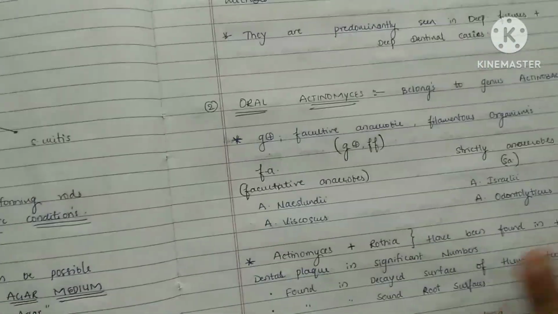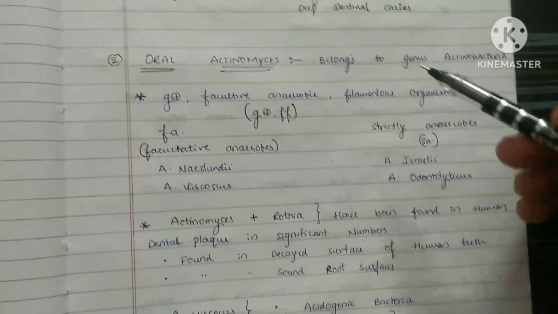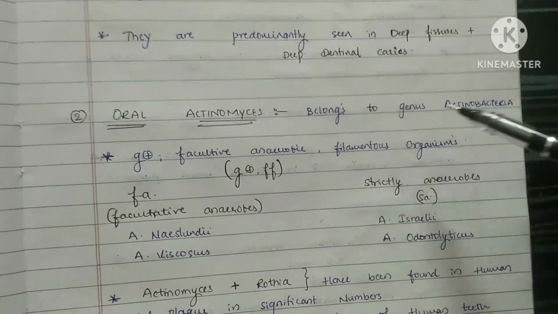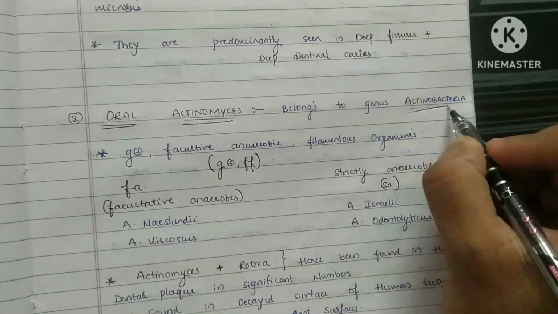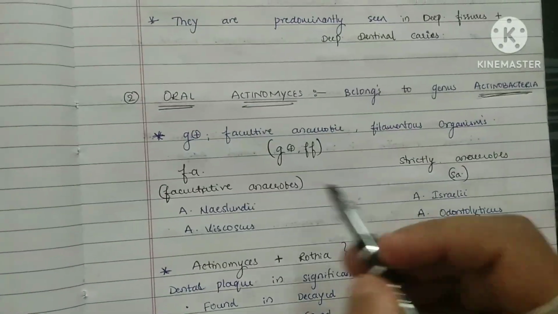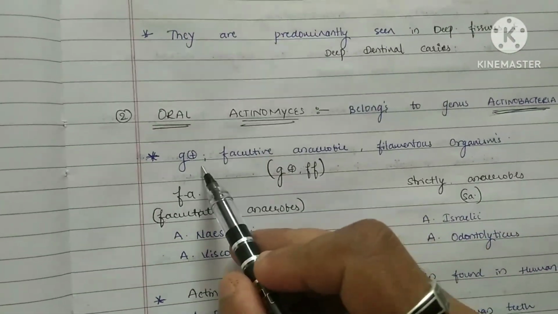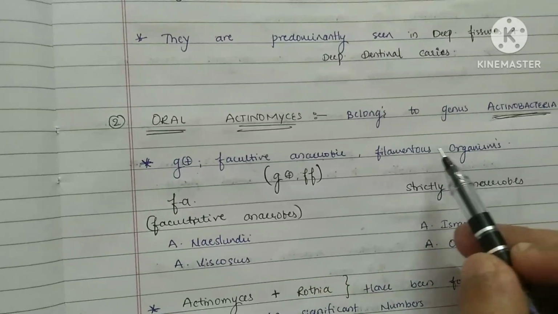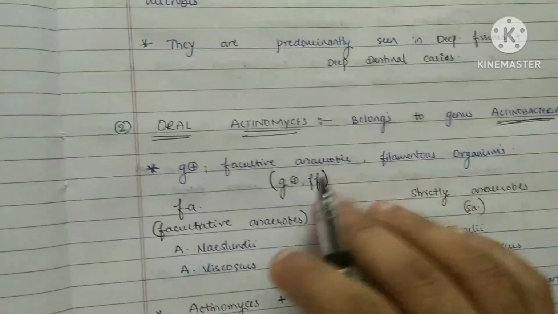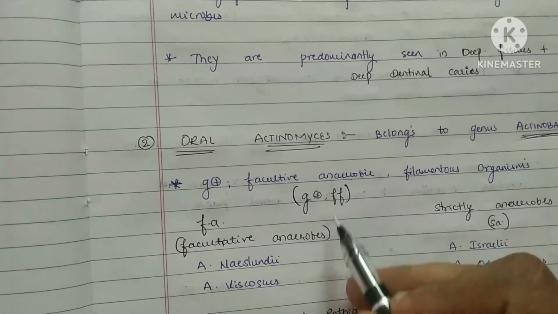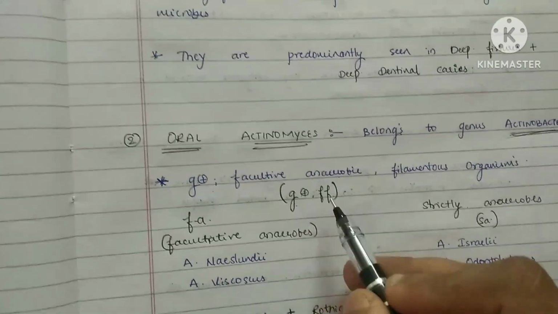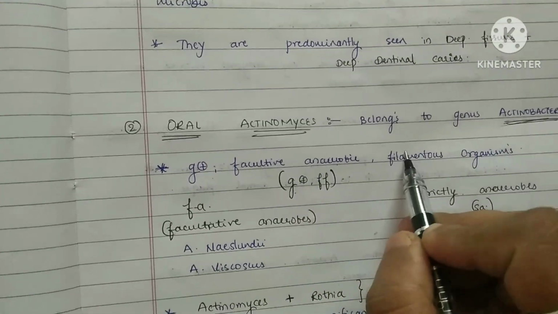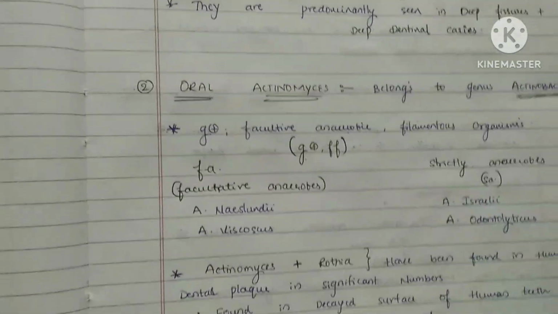Coming to the next thing, which is the oral actinomyces. It belongs to the genus Actinobacteria, so remember this. These are gram positive facultative anaerobes and filamentous organisms. How do you remember this? We remember it with the help of girlfriend, meaning gram positive, facultative anaerobes and filamentous organisms. Just something like this.